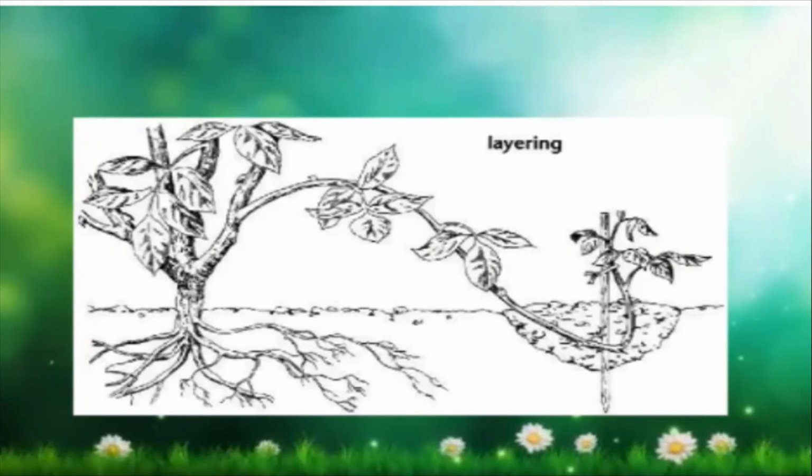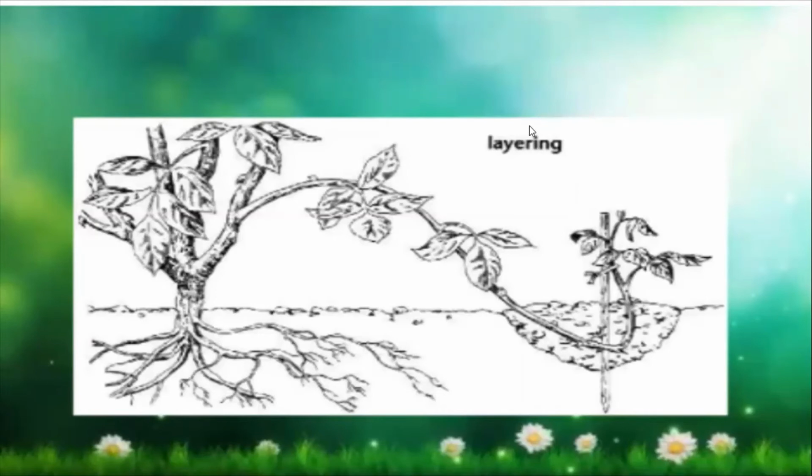Ma'am, jasmine or... Have you heard about the banyan tree? Hello, ma'am, the voice is not coming in between. So now it is coming? Yes, ma'am.